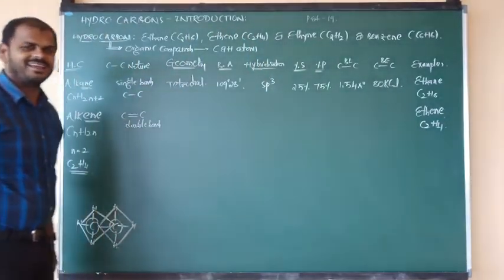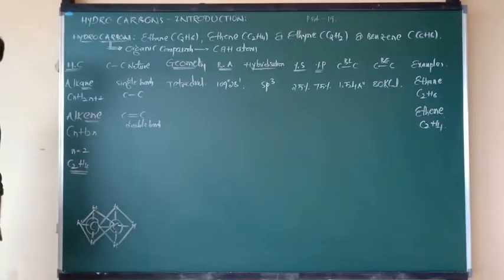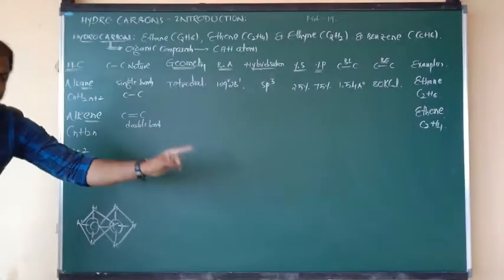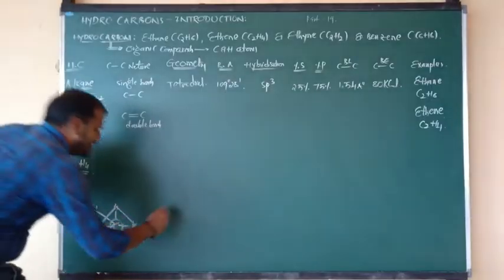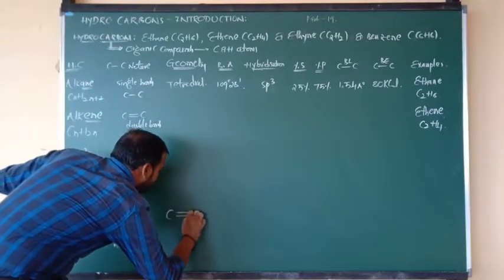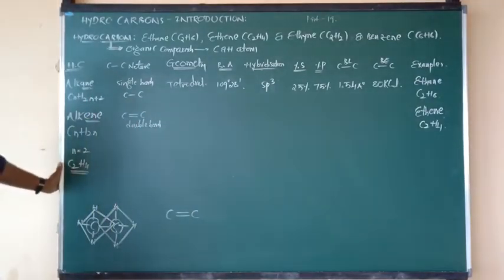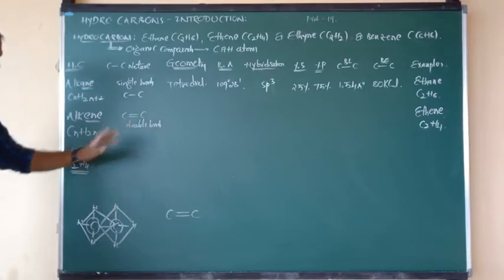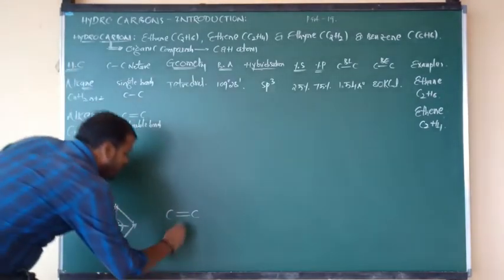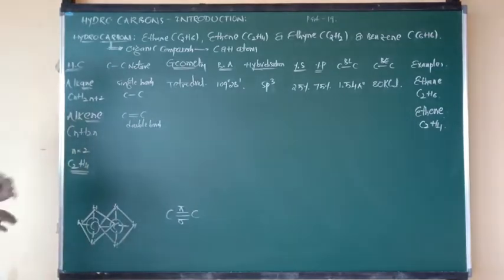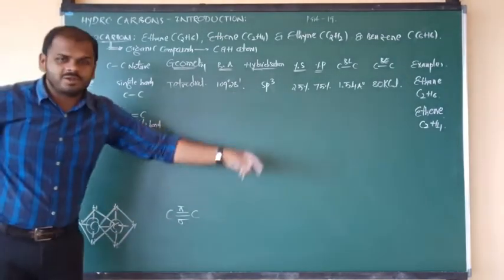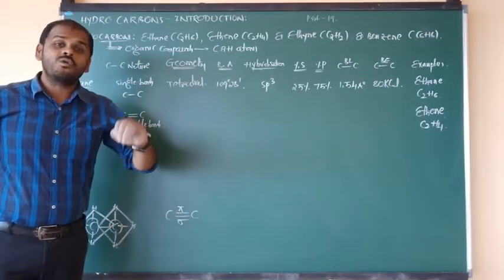Now I am going to show you the structure of ethene. How many carbons are there? C2, 2 carbons are there. C double bond C. Between the 2 carbons, a double bond is there. But out of the 2 bonds, one is a sigma bond and the other is a pi bond. But how many hydrogens are there in ethene? 4 hydrogens are there.